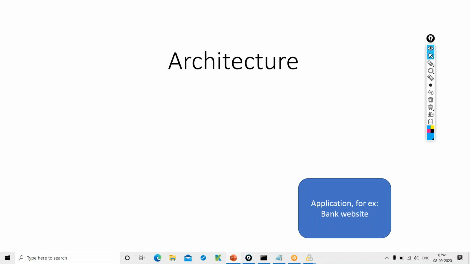This is the LoadRunner architecture. We will derive the architecture out of some questions today.